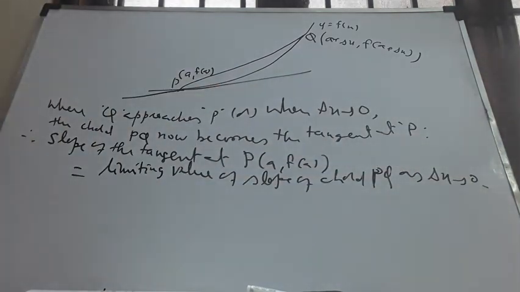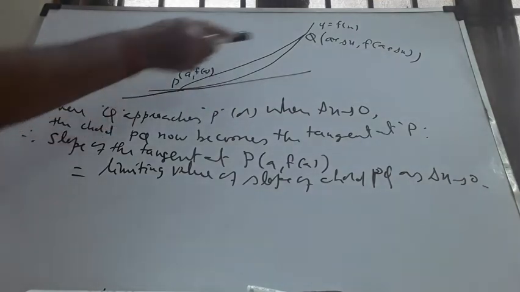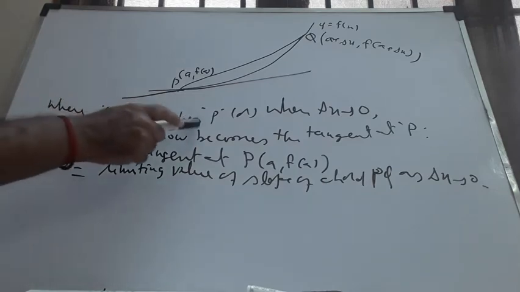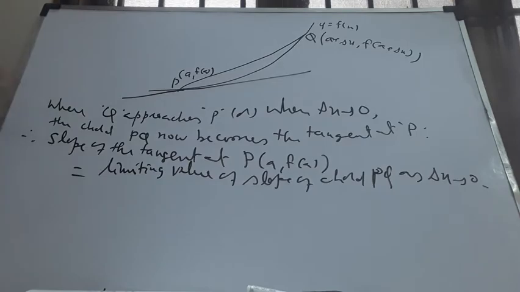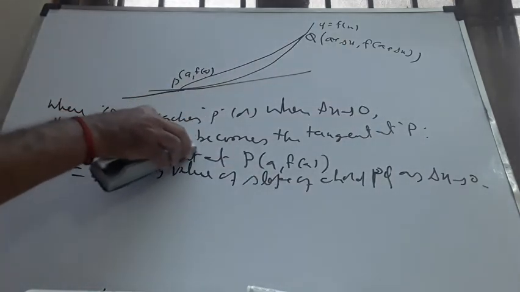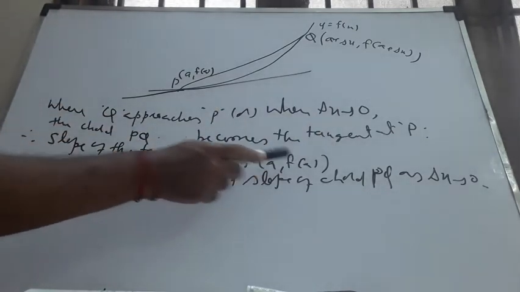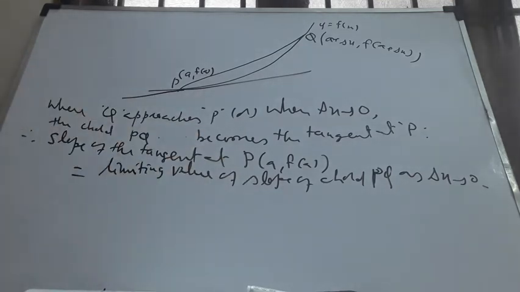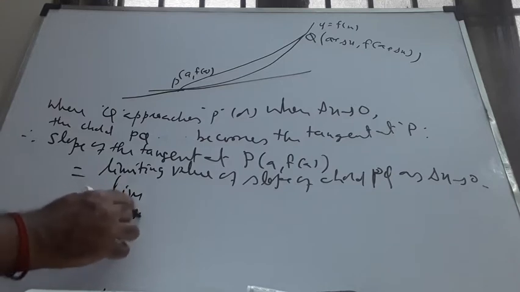It's not very difficult to follow. The chord PQ becomes the tangent at P whenever Q approaches P or delta x tends to 0. Therefore, slope of the tangent at P, a comma f of a, is nothing but the limiting value of slope of chord PQ as delta x tends to 0. How do you write this mathematically? Limit delta x tends to 0.